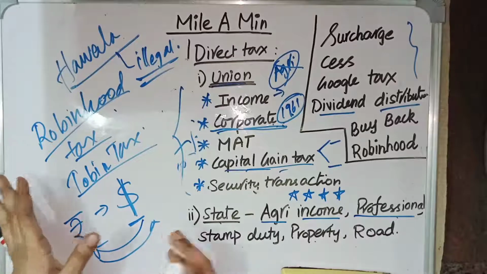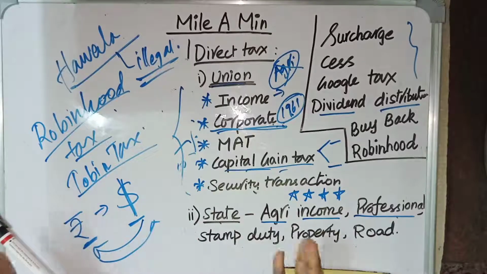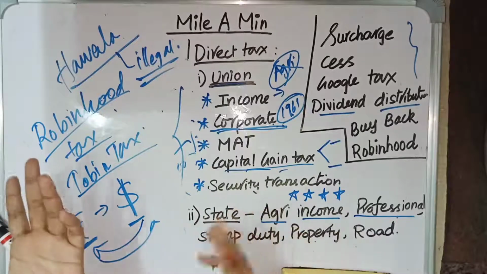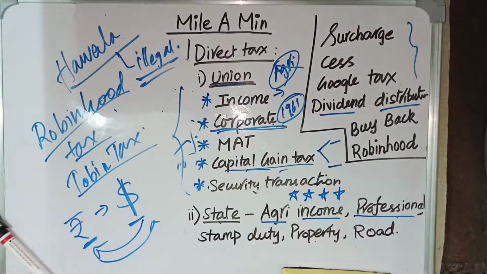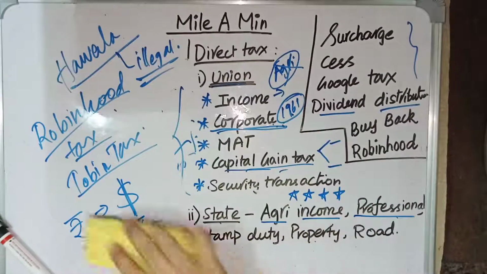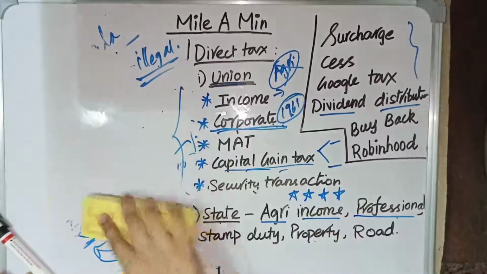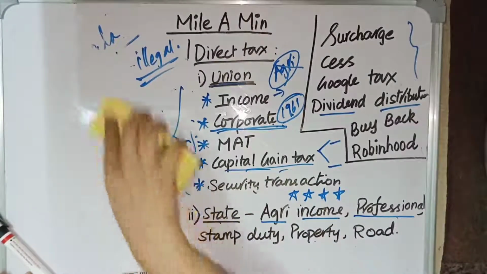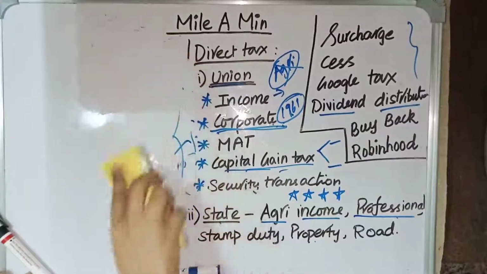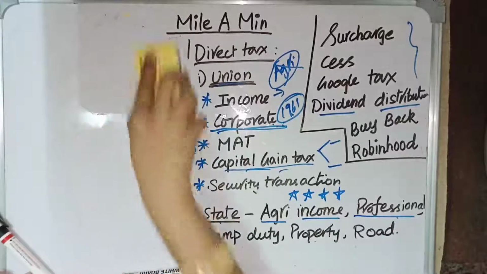It is not clear whether Robin Hood tax is a direct or indirect tax, but there is a tax called Robin Hood tax. So these are the things which come under direct tax. And then we have indirect tax, in which we have value added tax, excise duty, customs duty, GST, goods and service tax, and service tax.